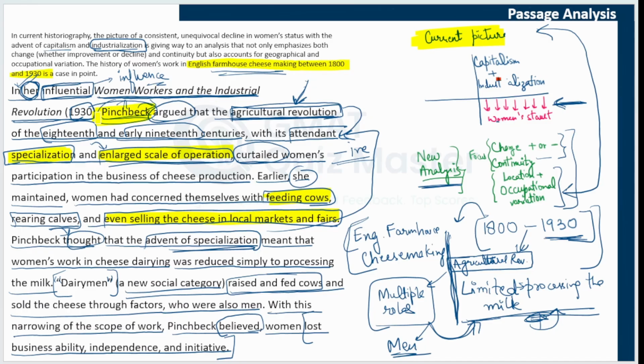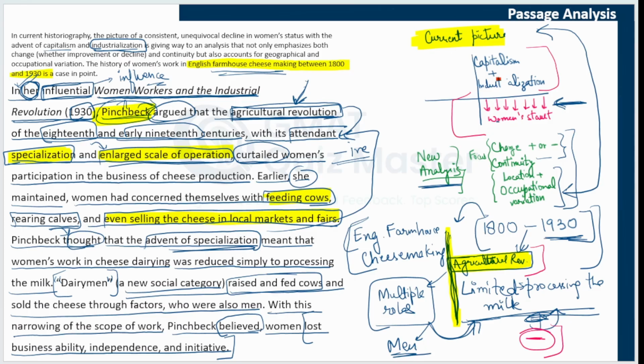The writer Pinchbeck has been seen to be presenting her view that this agricultural revolution had a negative impact on women. So you can relate it to this decline. The entire view of Pinchbeck indicates that women's status declined. Now, what is still not clear is how capitalism and industrialization are related to the agricultural revolution, but we can feel that somehow these are related.